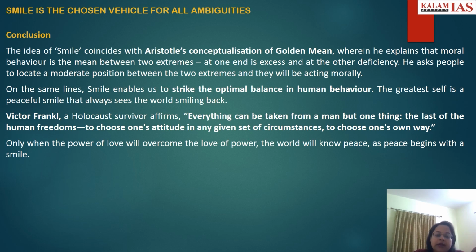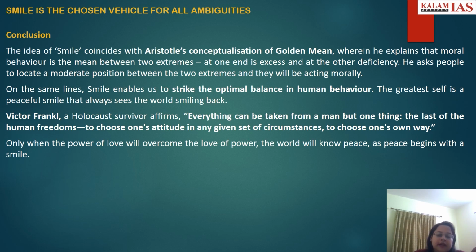At one end it is excess and the other end it is deficiency, and we have to go by the middle path. He asks people to locate a moderate position between the two extremes, and that is acting morally. So similarly, smile, how does it help? It will help us to strike an optimal balance in the human behavior.